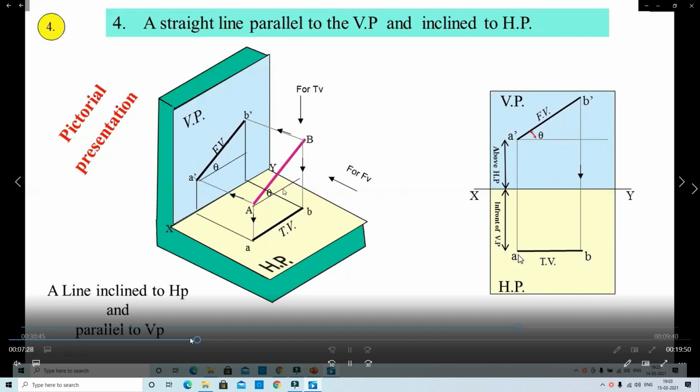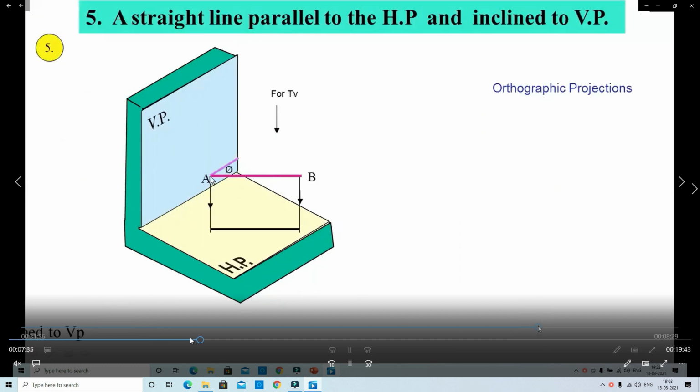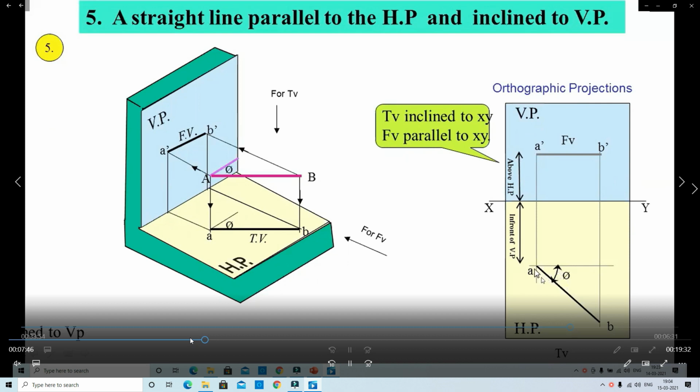Next, fifth case: a straight line is parallel to HP and inclined to VP. This is opposite to the fourth case. Same reference line, but the front view and top view swap, and in the top view it is visible as the inclination.